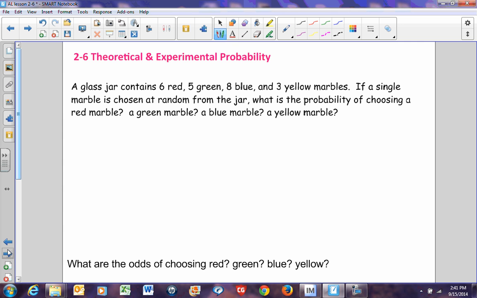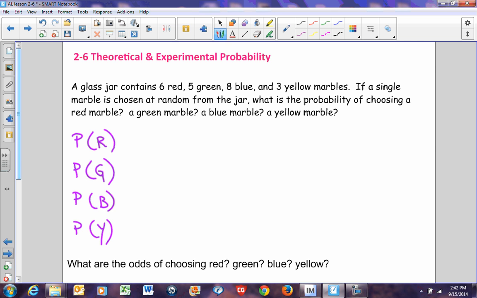Now let's take a look at something. Let's say we have a glass jar containing 6 red, 5 green, 8 blue, and 3 yellow marbles. If a single marble is chosen at random, and you can't look in the jar, like if you're blindfolded, what is the probability of choosing a red marble, a green marble, a blue marble, or a yellow marble? Okay, all of these probabilities are separate. So we're looking for the probability of red, probability of green, probability of blue, and probability of yellow, all separate.